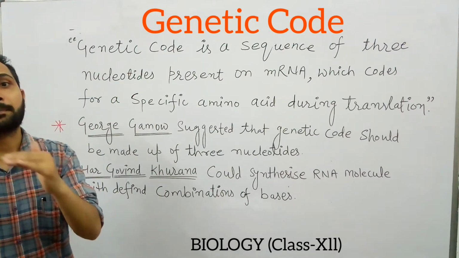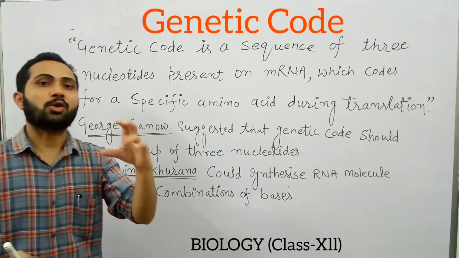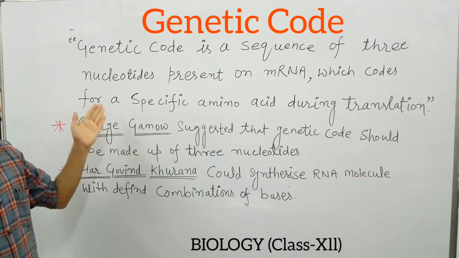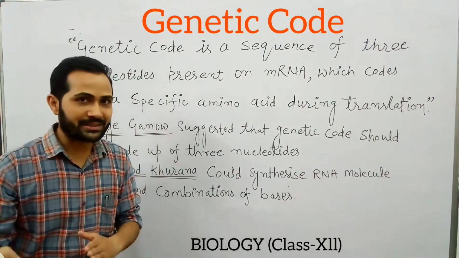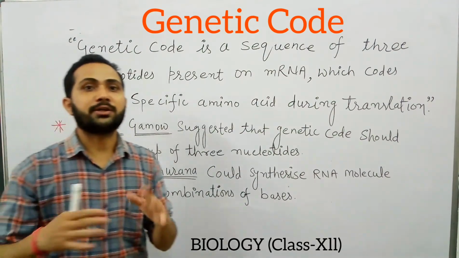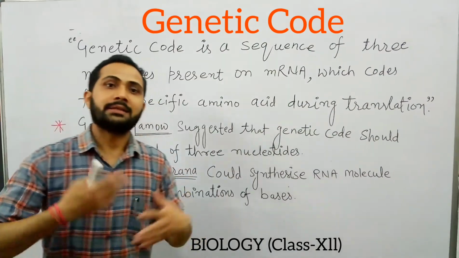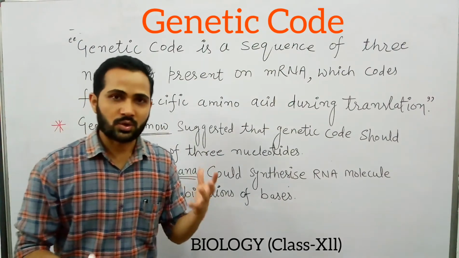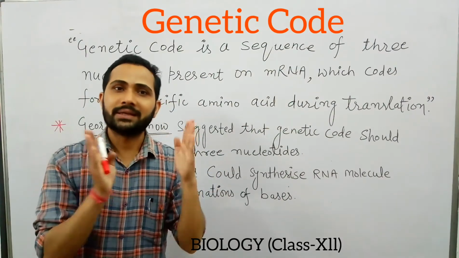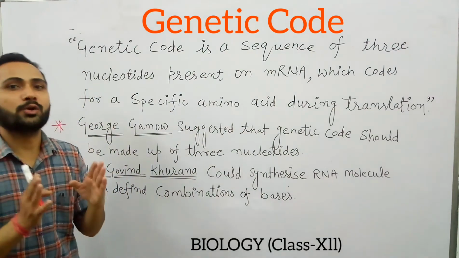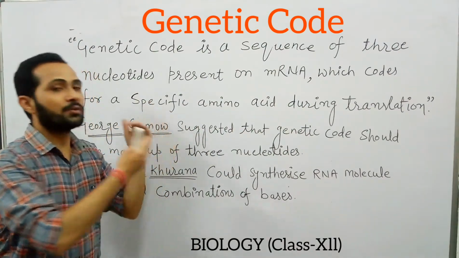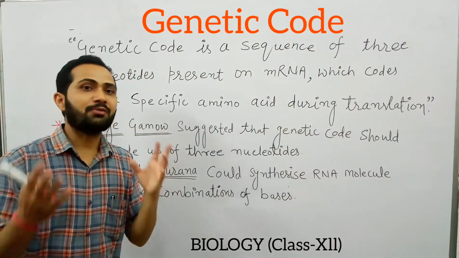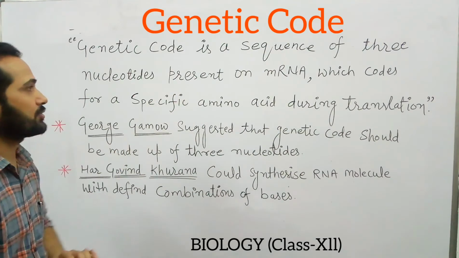These genetic codes are present on mRNA, and they are combinations of 3 nucleotides. They code for specific amino acids, which are the structural components of the protein, and protein synthesis is the ultimate goal of the translation process. So if we define genetic code, it is the sequence of 3 nucleotides present on mRNA which codes a specific amino acid during the process of translation. So this is the definition of genetic code.